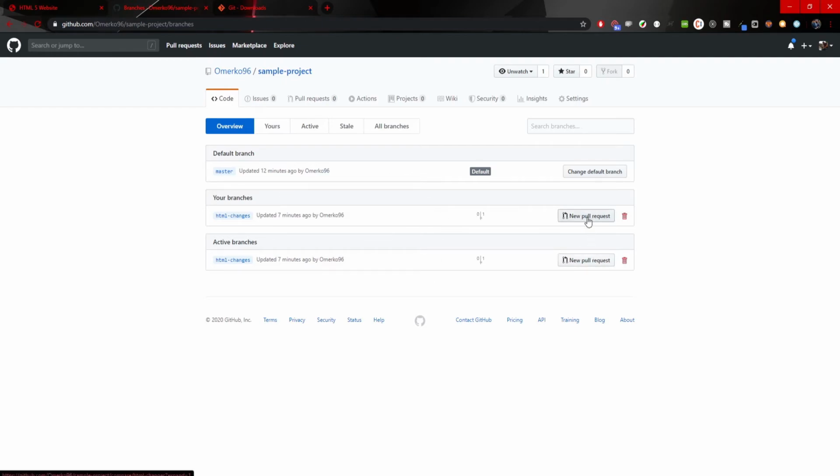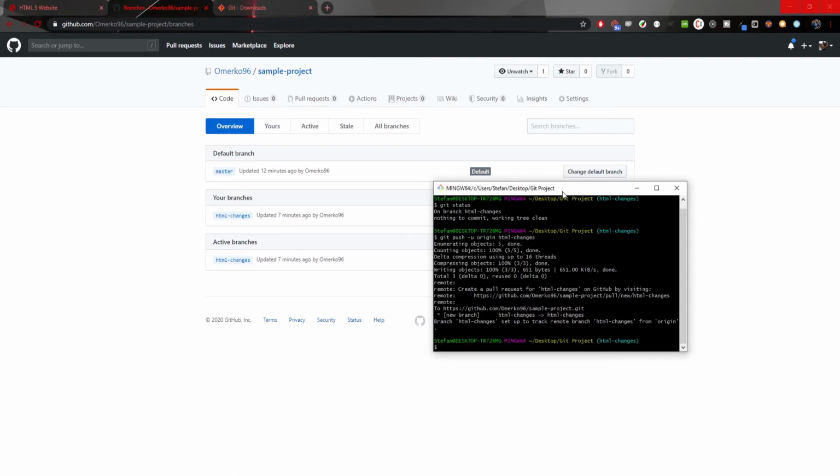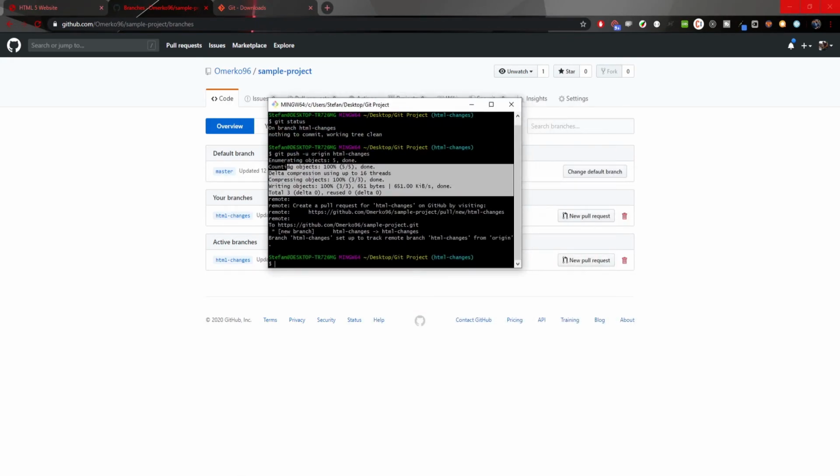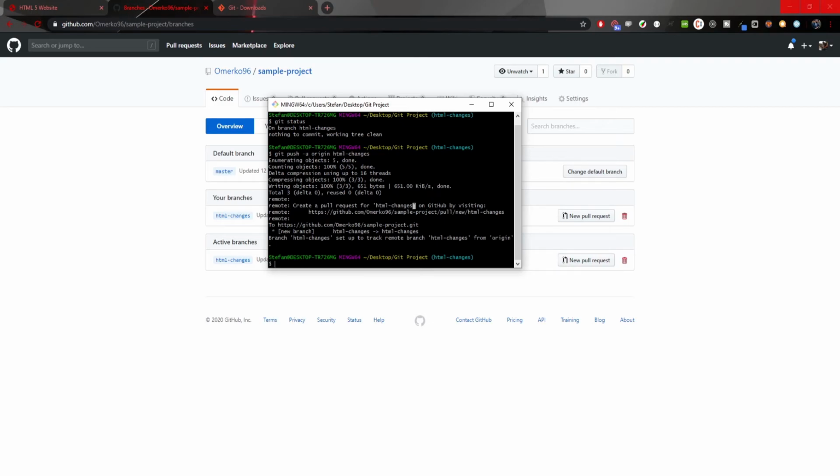So we could create a pull request from here. I will talk about the pull request soon. So let's go back to our Git Bash here. Let me read this to you. So basically it created a pull request for the HTML changes. So basically it gets our local branch and it will push to our sample project.